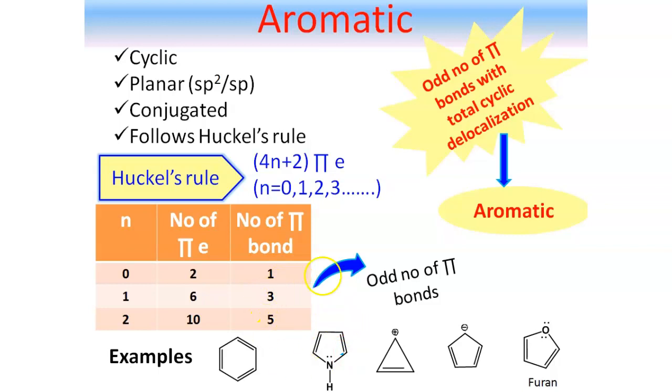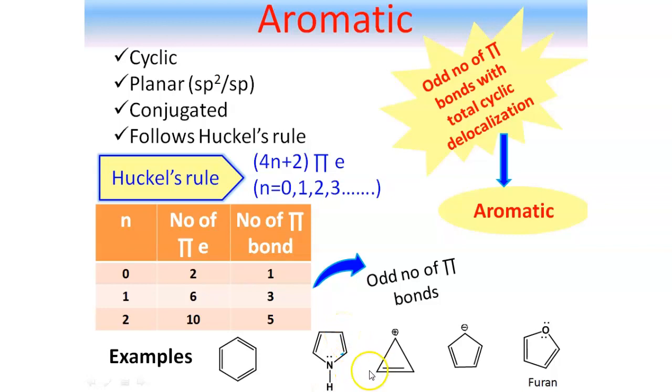Next example is pyrrole. Here nitrogen atom has one lone pair of electron which is taking part in resonance throughout the ring. That means the system is completely conjugated and it is cyclic. And we are considering this lone pair as one pi bond because pi bond also contributes 2 electrons and lone pair is made of 2 electrons as well. So here total 3 pi bonds, that means odd number of pi bonds are present with total cyclic delocalization. That is why this system pyrrole is also an aromatic system.